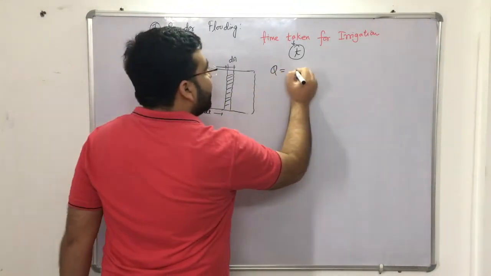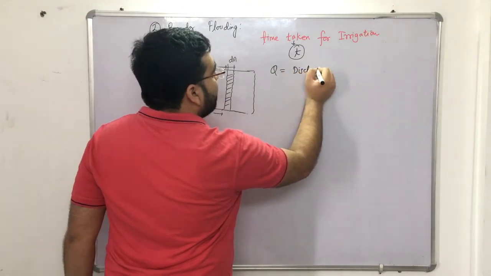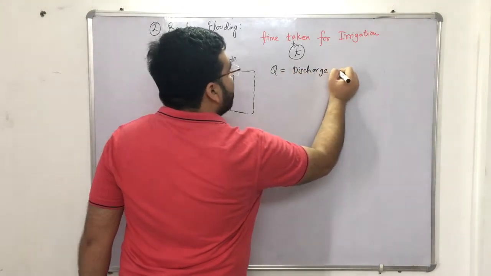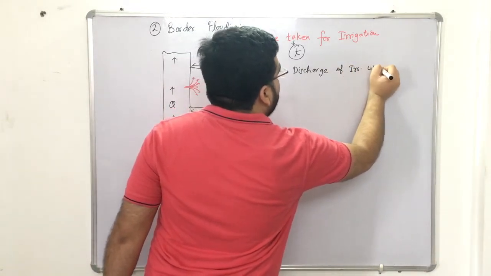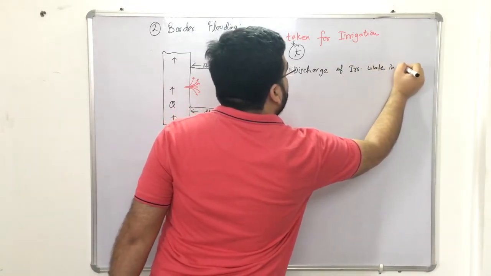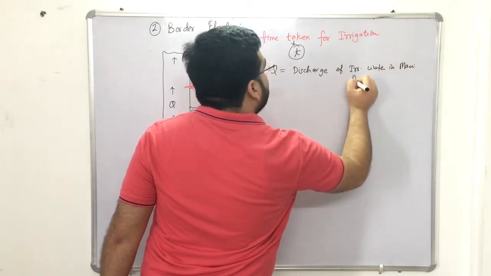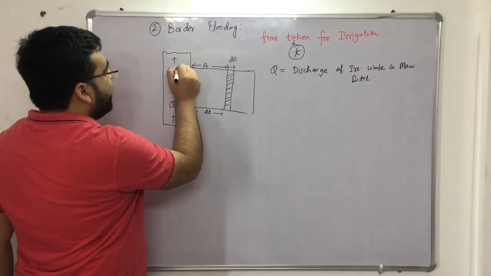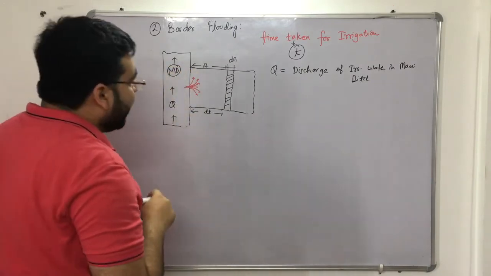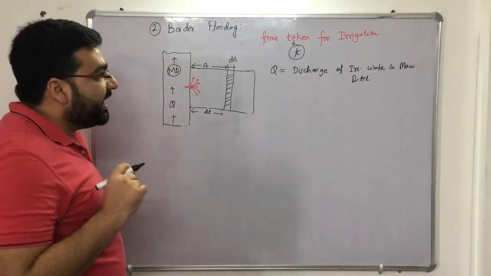Q is the discharge of irrigation water in the main ditch. This is your main ditch. For main ditch I am writing MD. Main ditch is MD. Clear? Okay. Now just compare the units, you will get the answer, right?